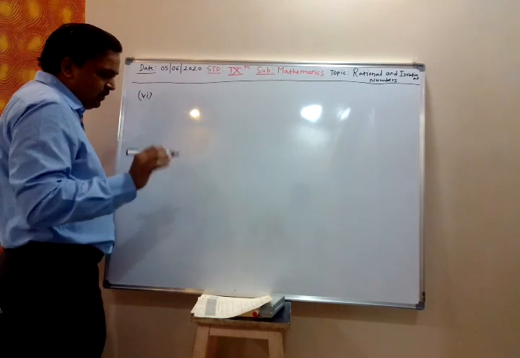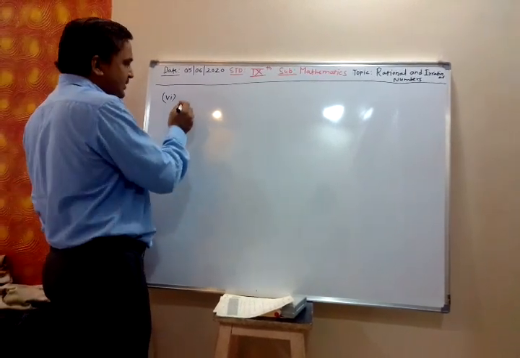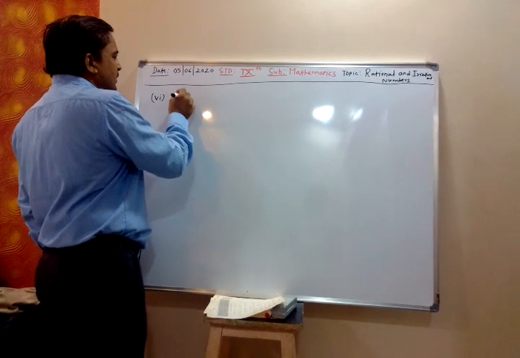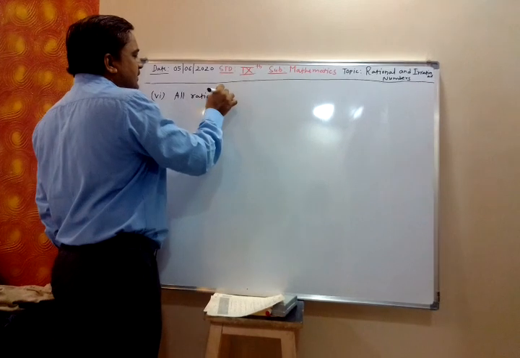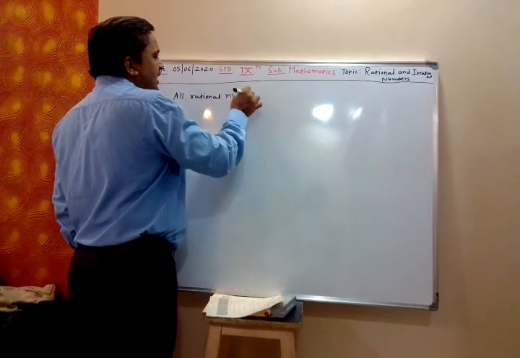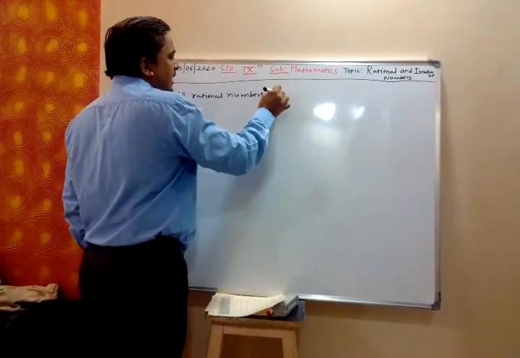Done. 6th. You gave homework. All rational numbers are real numbers. But you have given this question. All rational numbers are real numbers.